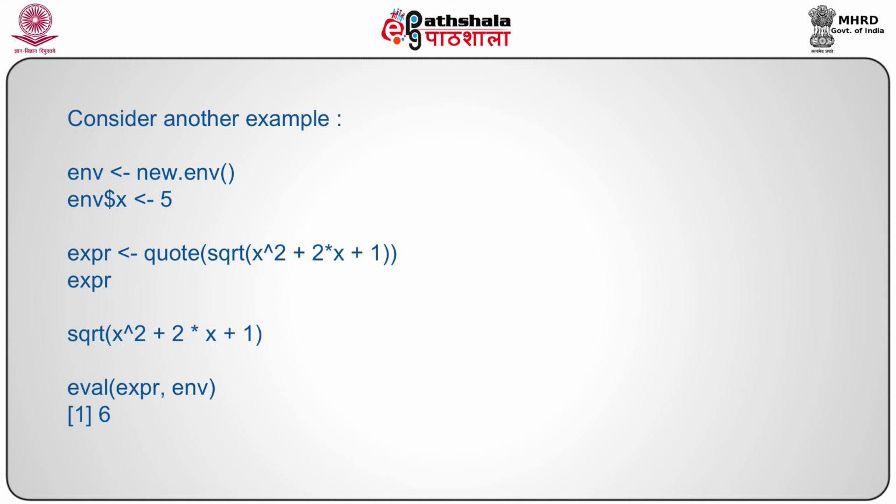That is the square root of x squared plus 2x plus 1 when x is equal to 5, and the final output is 6. This is a simple expression, so if you calculate it manually, the result will actually be 6. So you can check whether you are going in the right direction or not.